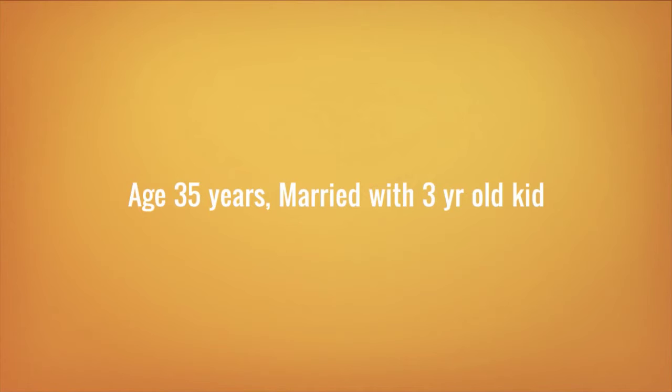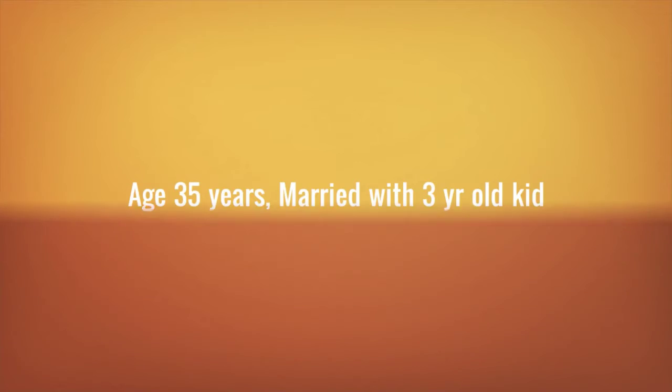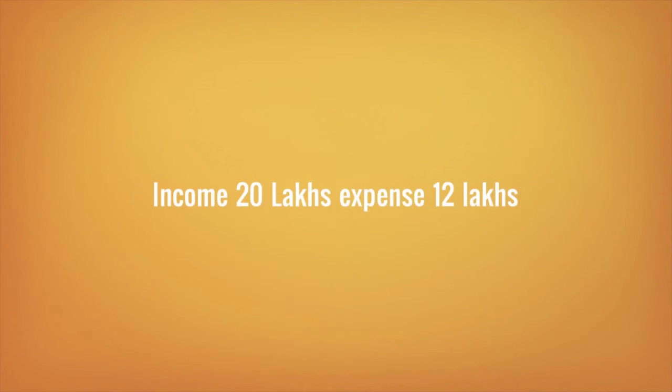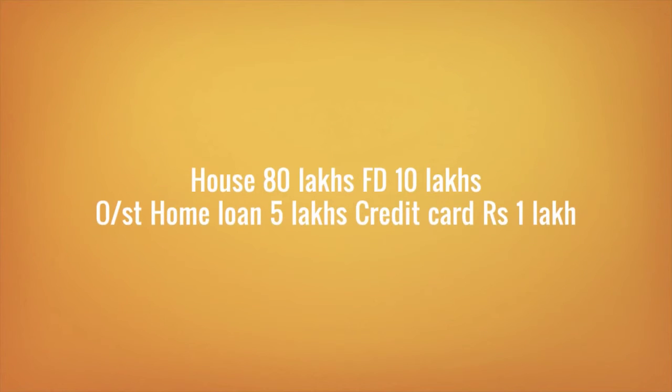Let's say you are 35 years old, have been working for quite some time, married with one child who is 3 years now. Your household income is 20 lakhs per year. Your expenses are 12 lakhs per year. Over the years, you have been able to create one big asset, that is your own house worth rupees 80 lakhs. You have rupees 10 lakhs in a fixed deposit, and you have a small home loan of rupees 5 lakhs. Credit card outstanding is 1 lakh rupee.